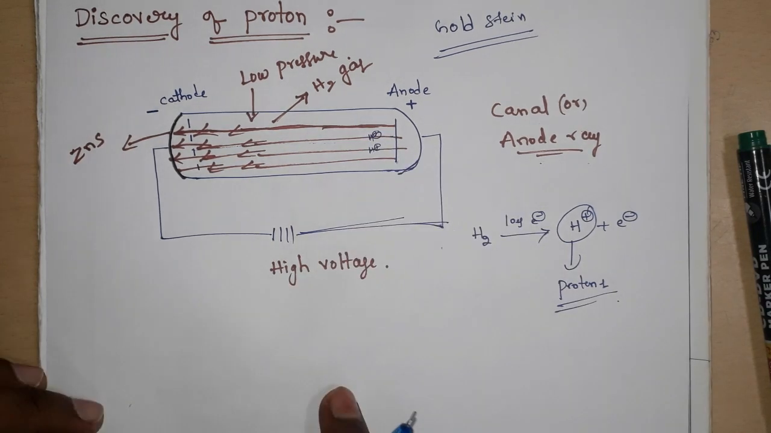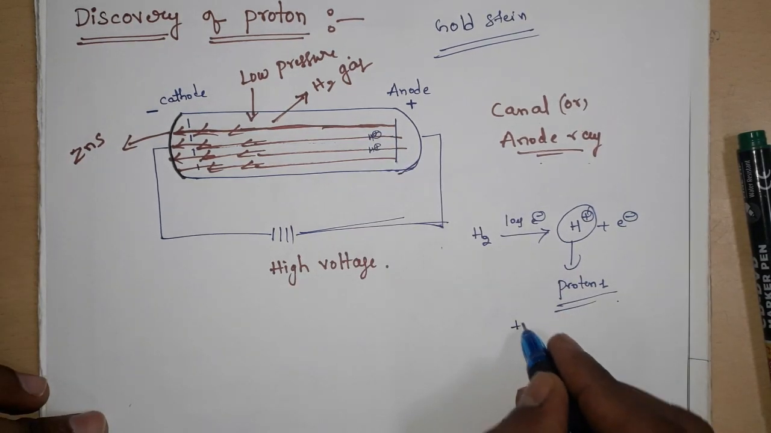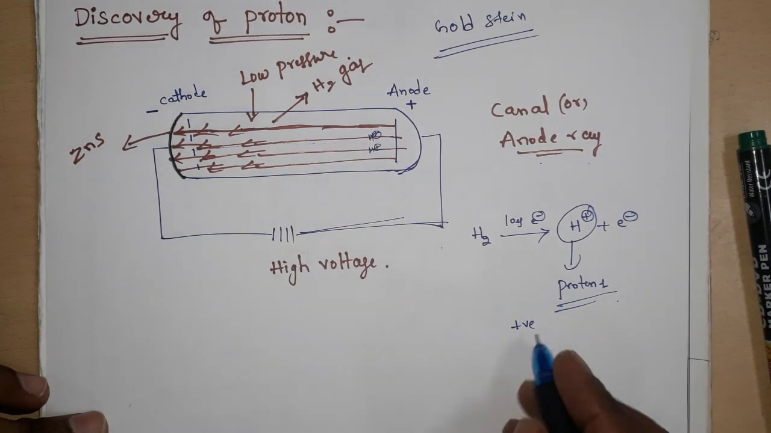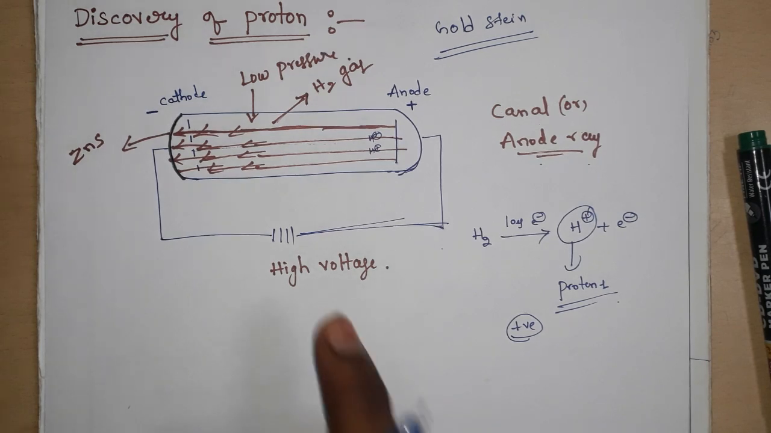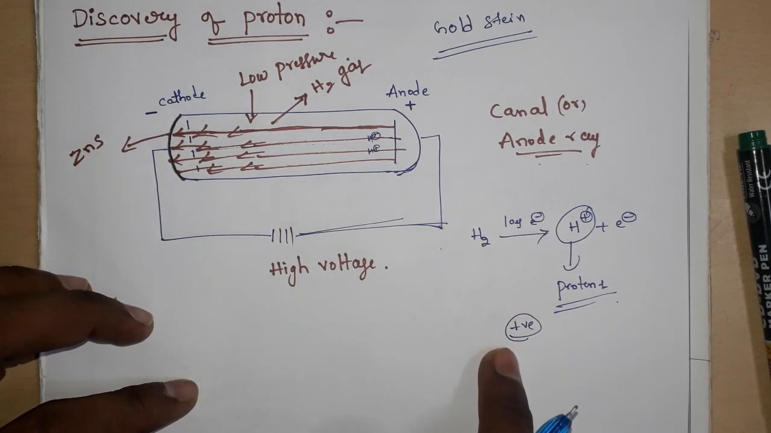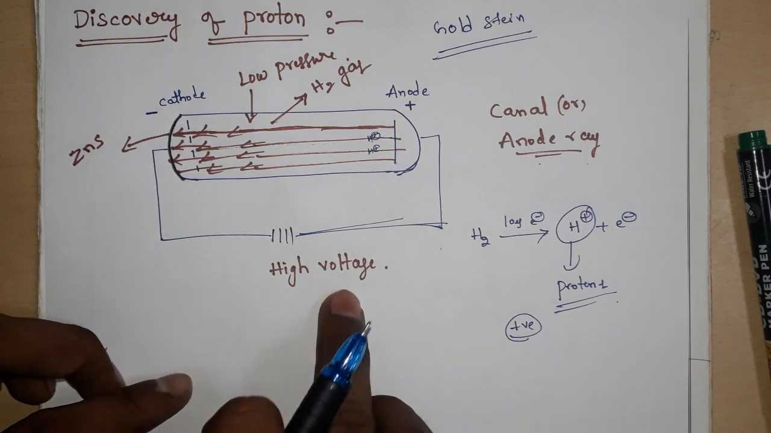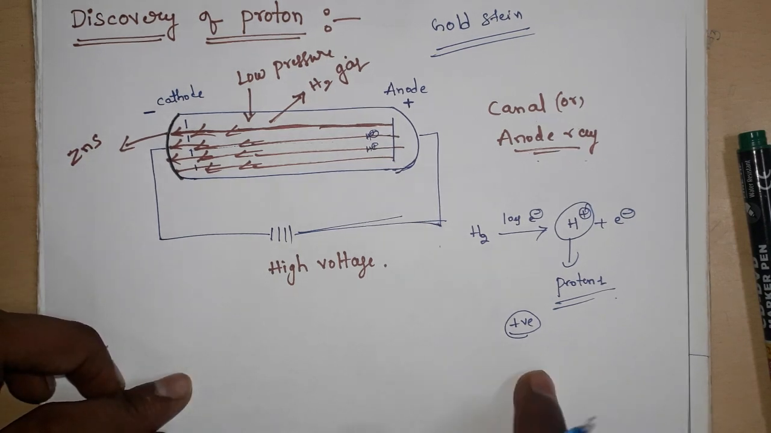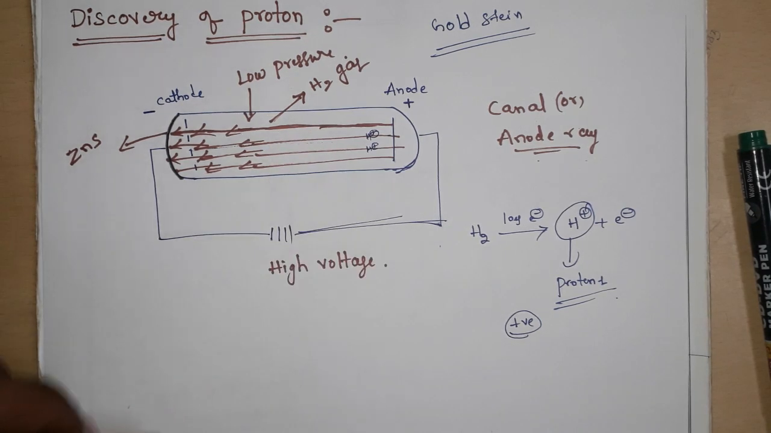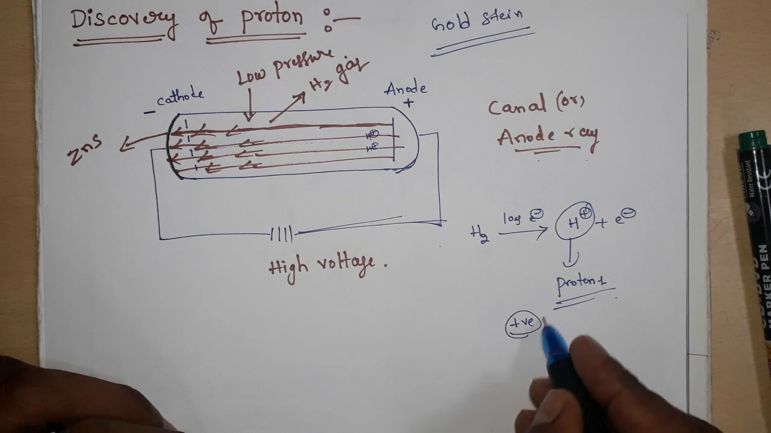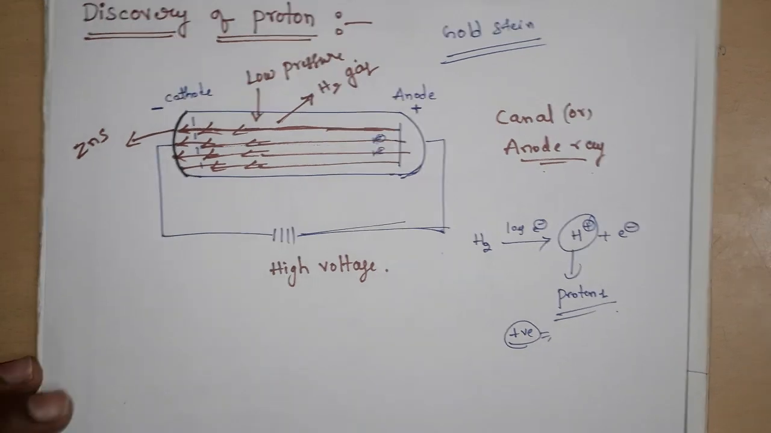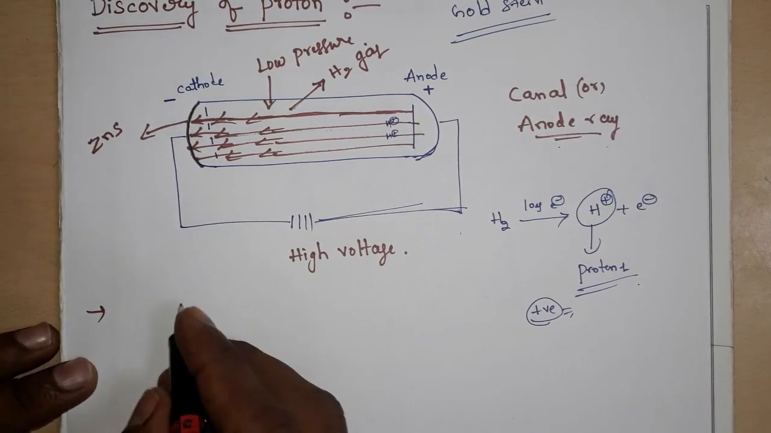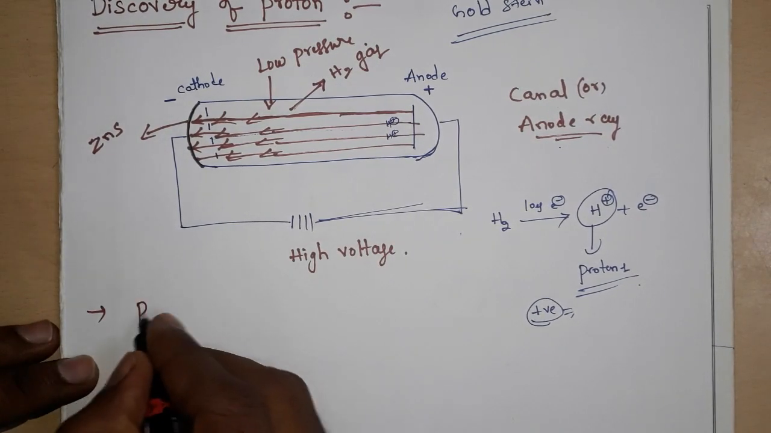The anode rays or canal rays have positive charge. Why? Because when we apply an electric field or magnetic field, these rays deviate towards the negative side of the field. That's why these rays have positive charge.